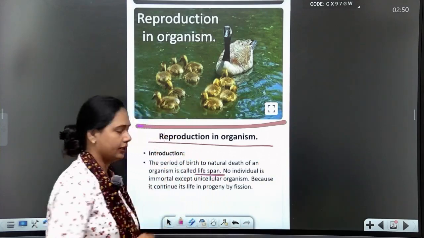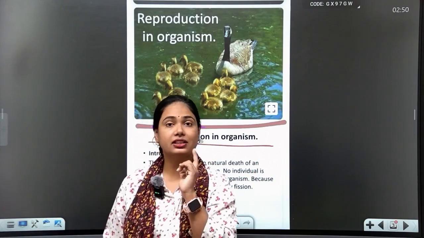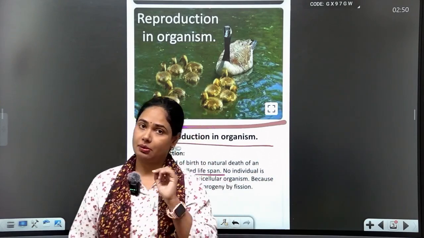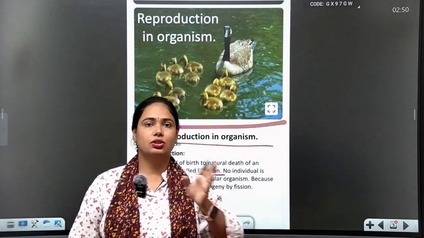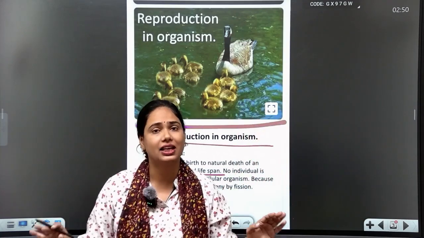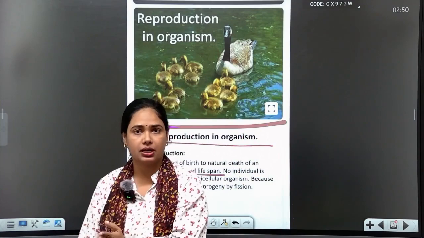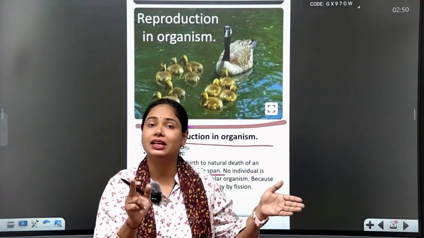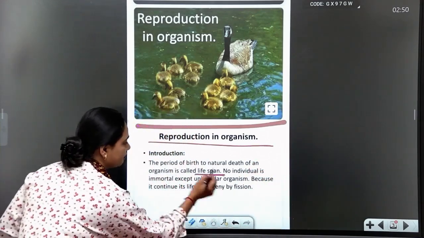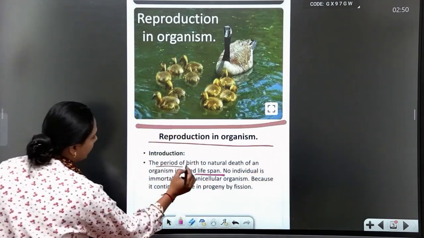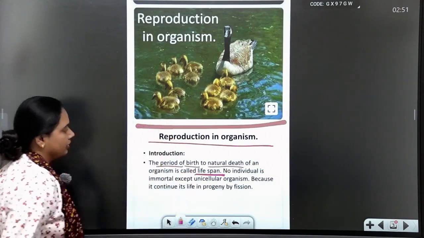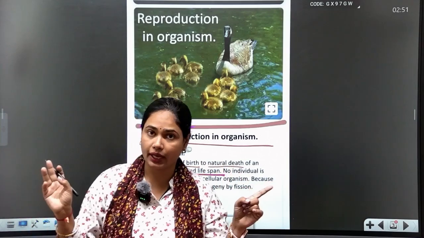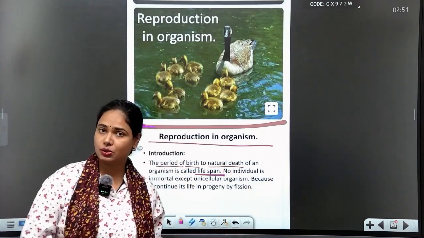Reproduction is a biological process, giving birth only, but the period from birth to natural death is known as lifespan, students.